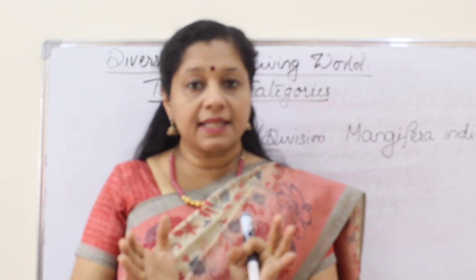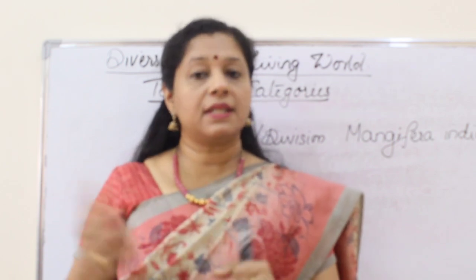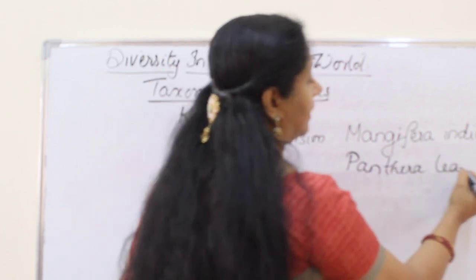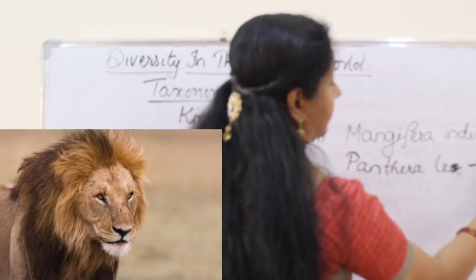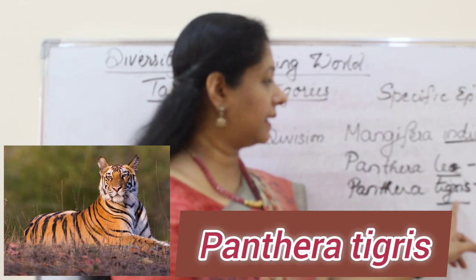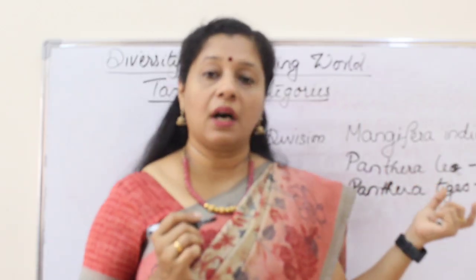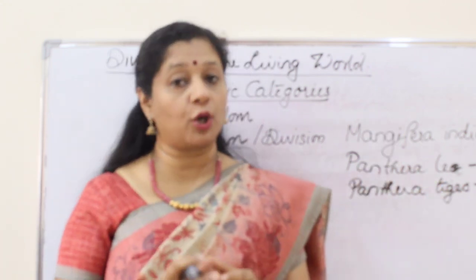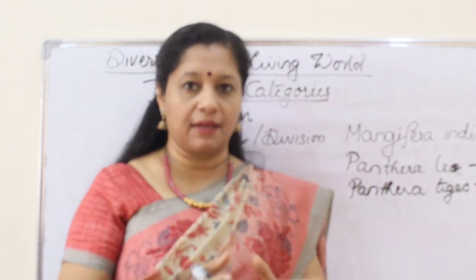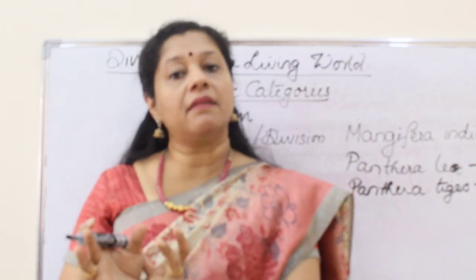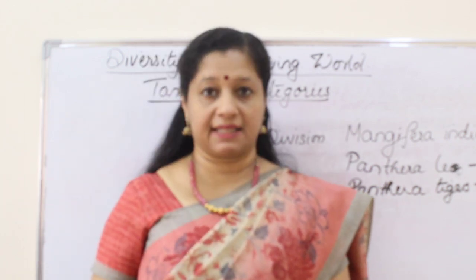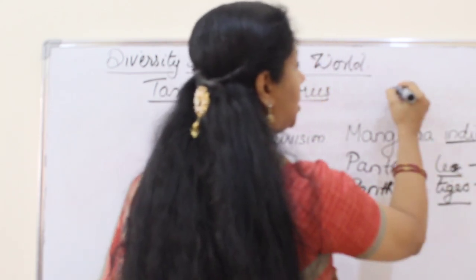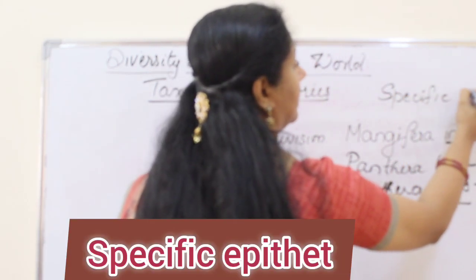Human beings, we are all in the same species, so we reproduce among ourselves. In the same way, another one is Panthera leo, the scientific name of lion. The scientific name of tiger is Panthera tigris. So these two are different species. Lion is in one species, tiger is in a different species, though they have a lot of similarities. But all lions have very close similarities, so they can breed among themselves. All tigers have very similar properties, so they breed among themselves. This last part, the word indicating the species, is called the specific epithet.